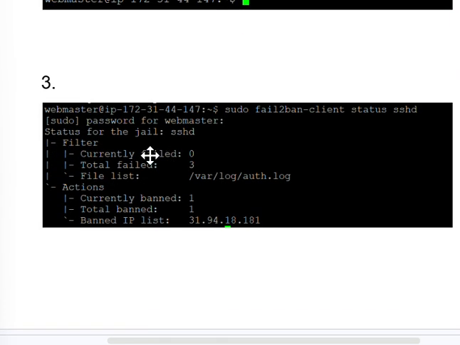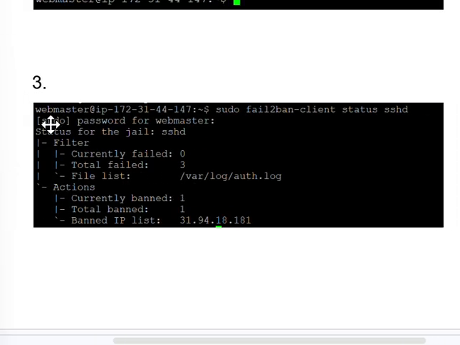However, what I did to test this is I used my mobile hotspot for my phone, and I logged in to my server and tried using my password multiple times and entered it wrong multiple times until my server finally blocked me out. And then I logged back in on the school Wi-Fi, and when I checked the Fail2Ban client status, it showed that I had one banned IP, which was the IP address of my mobile hotspot.